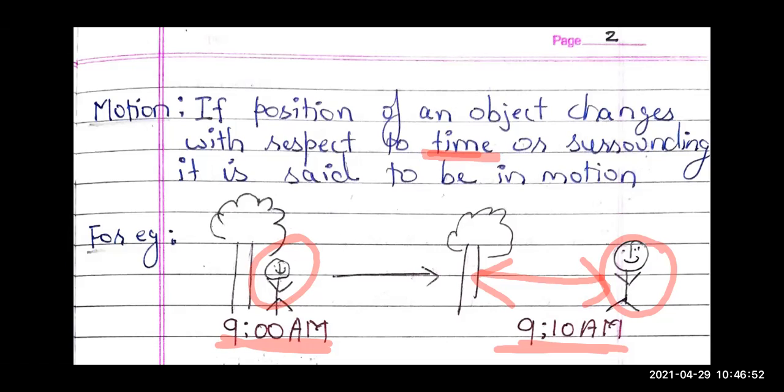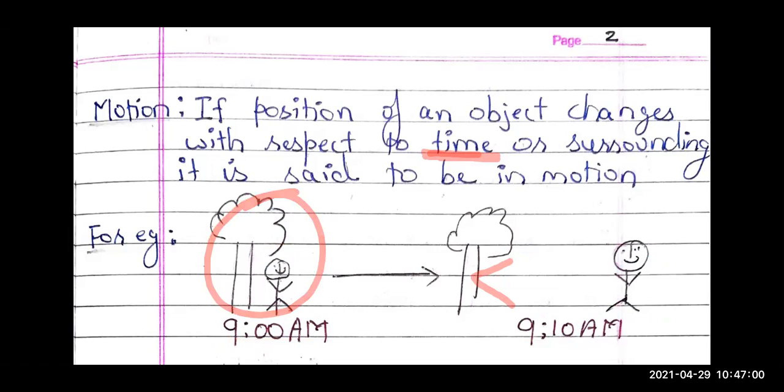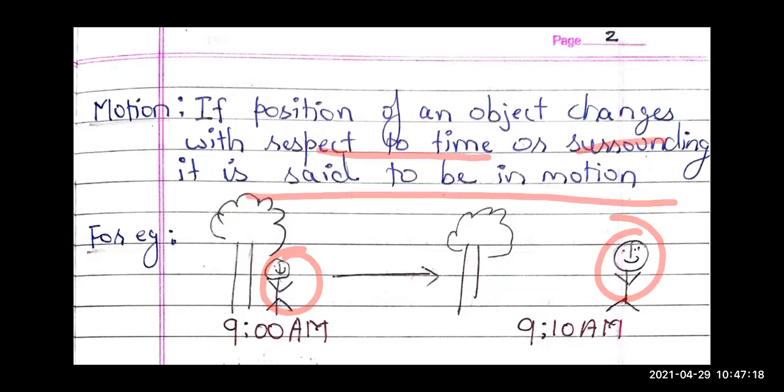So his position has changed. And here, initially, he had the tree in the surrounding, and after 10 minutes he is not having the tree in the surrounding, so his surroundings have changed. So if the position of an object changes with time or surrounding, then the object is said to be in motion, right children?